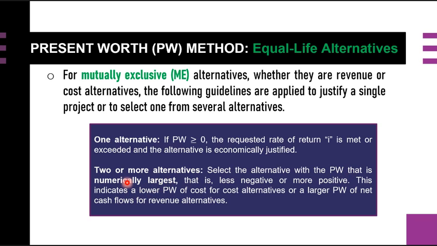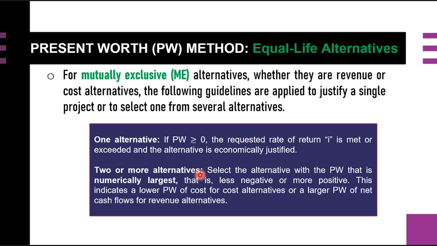So what is the meaning of numerically largest? This is the less negative or the more positive. Try to remember this. For numerically largest PW, you have to consider the less negative, or if you are considering the positive, the more positive. This indicates a lower present worth value of cost for cost alternatives or a larger PW of net cash flows for revenue alternatives.